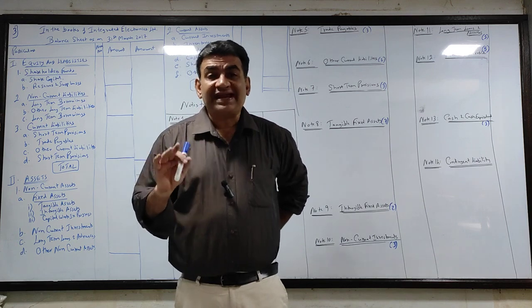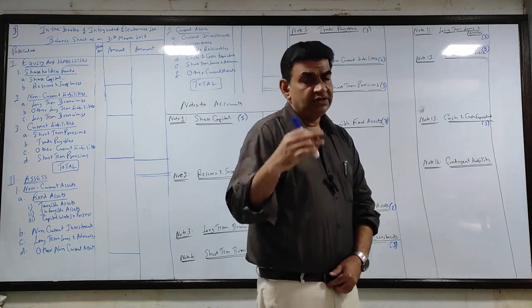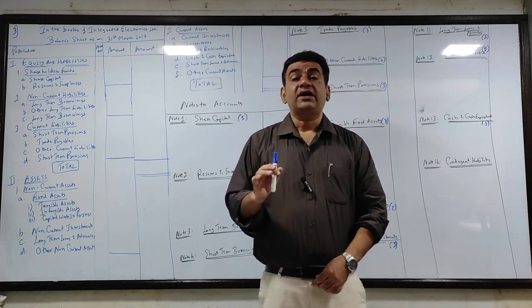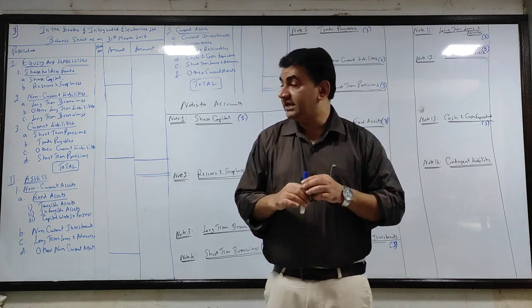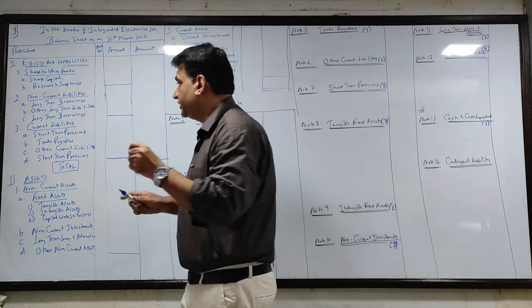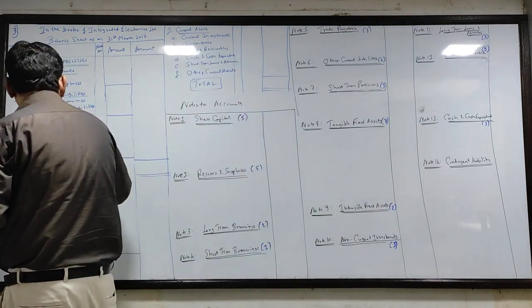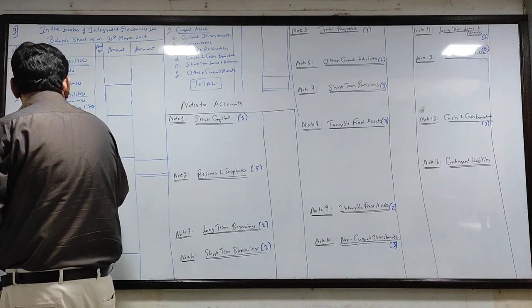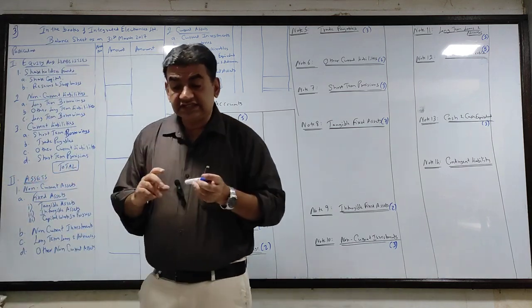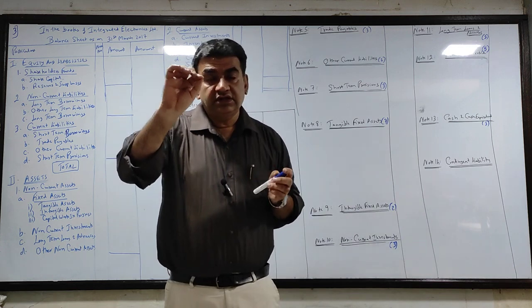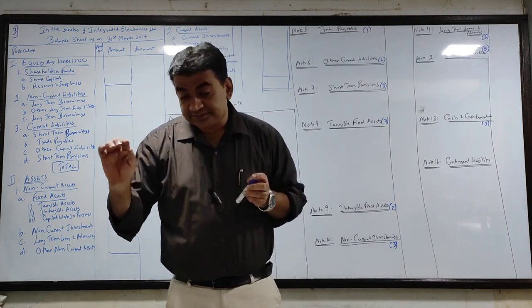Bank overdraft. In brackets they have given you Union Bank. Whichever bank it may be, you all know, you all are doing since SYBAF. Bank overdraft is a short-term liability. So bank overdraft will be a part of short-term borrowings. So you can write the STB. Against debentures LTB, long-term borrowing. Against bank OD STB.